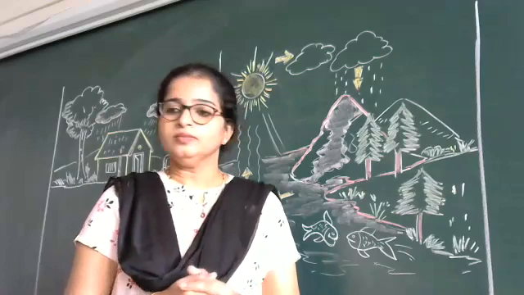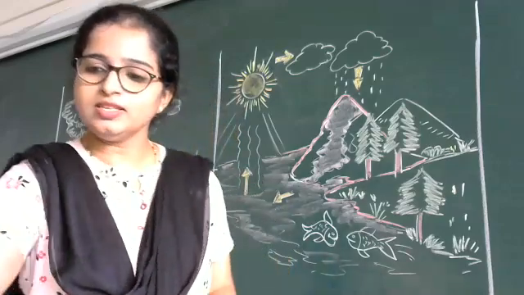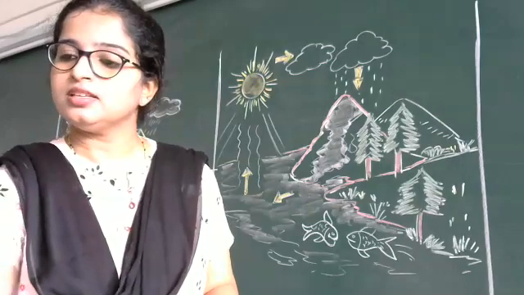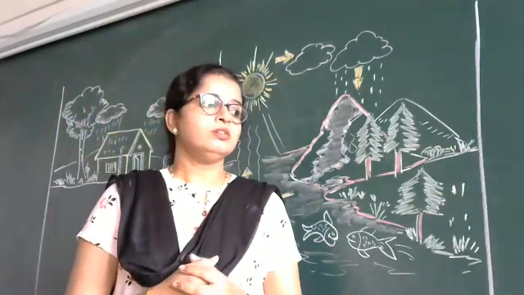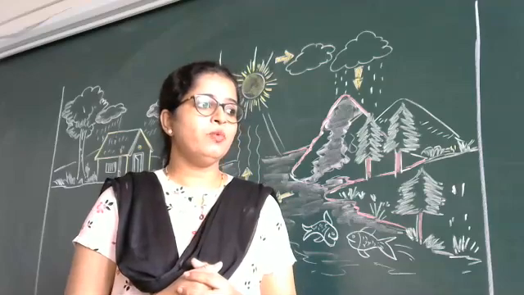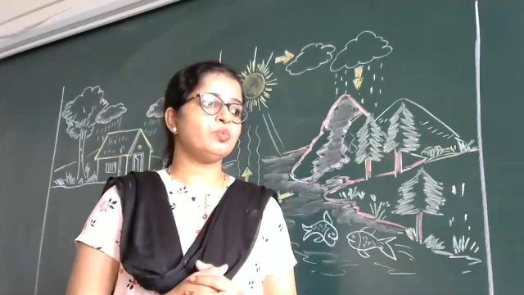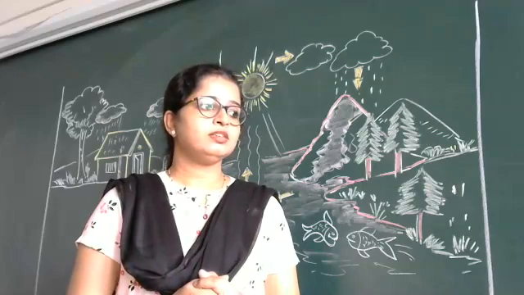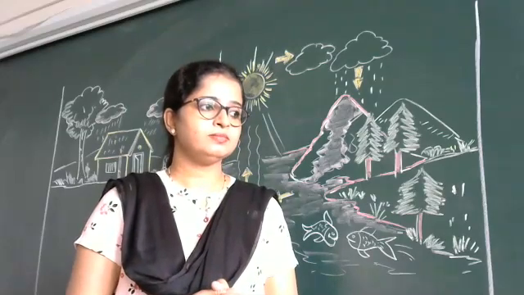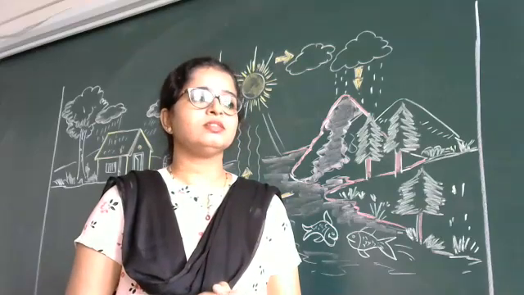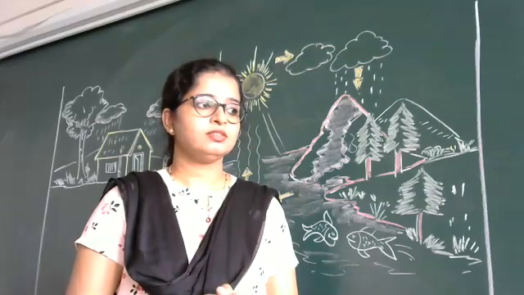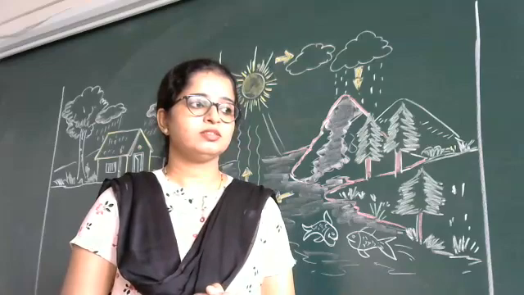And after this, water cycle. Today in this class, we are going to learn about the water cycle. So what is this water cycle? Do you have any idea? What is the water present in the rivers, lakes, ponds, and seas?